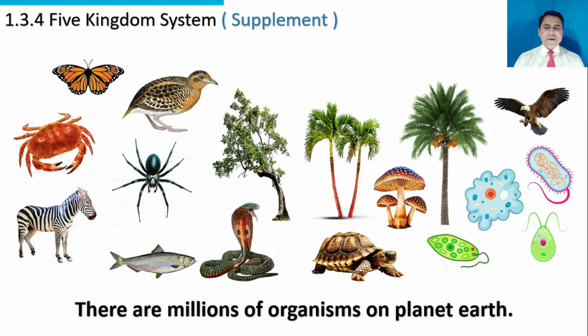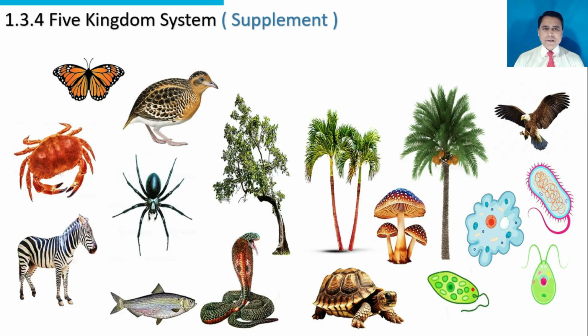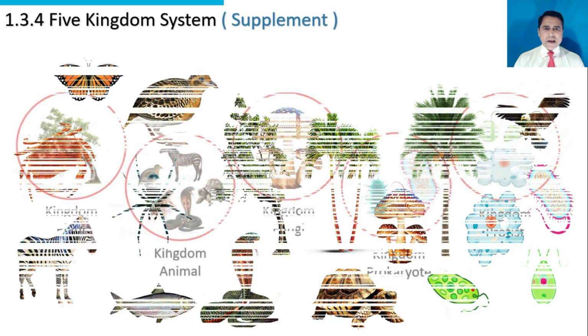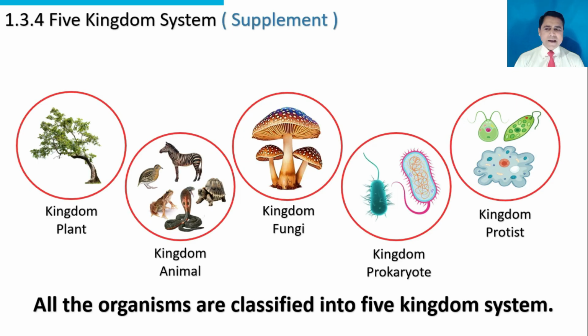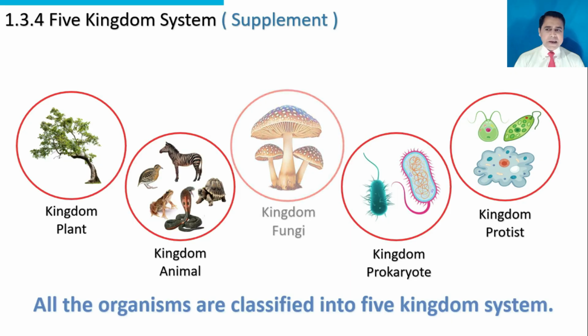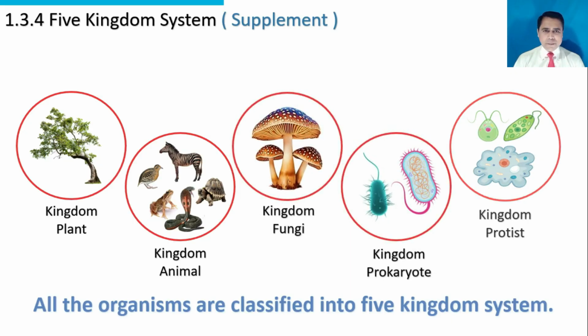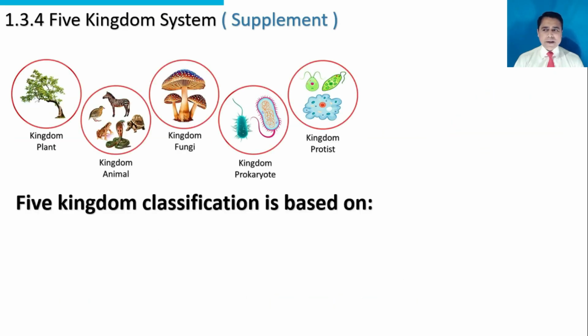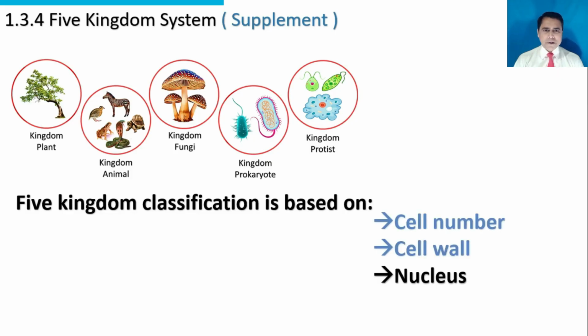There are millions of organisms on planet Earth. All these organisms are arranged in five groups. All the organisms are classified into five kingdom system: kingdom plant, kingdom animal, kingdom fungi, kingdom prokaryote, kingdom protist. Five kingdom classification is based on following characters: cell number, cell wall, nucleus, chlorophyll. These are the four characters on which five kingdom system is designed.